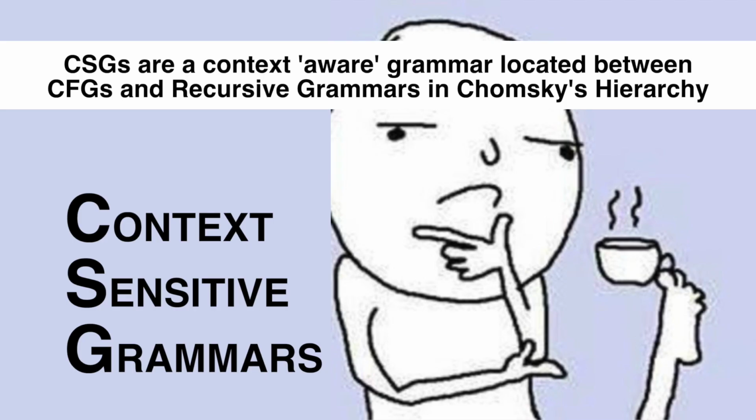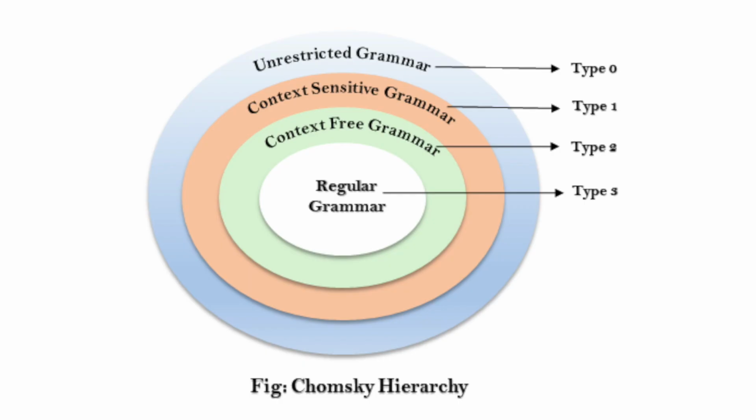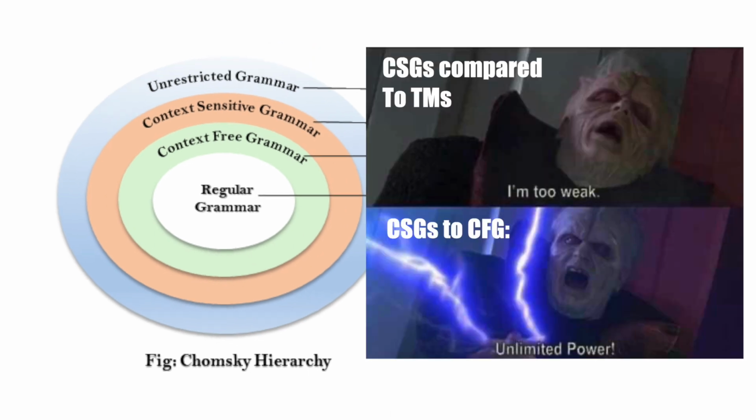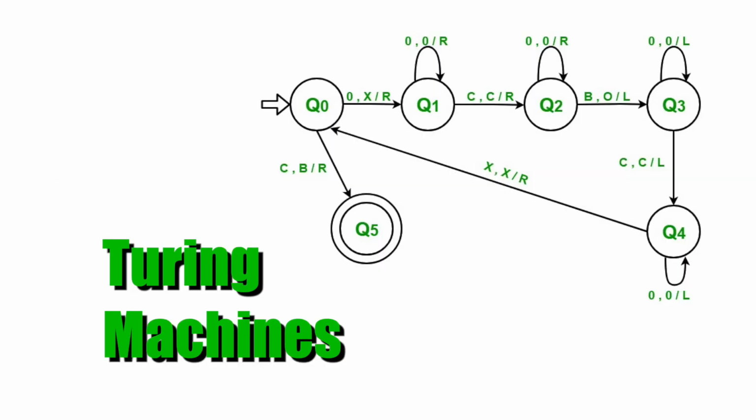Context-sensitive grammars, CSGs, are a grammar located between the context-free and recursive grammar types in Chomsky's hierarchy. This means that not only is it more powerful than context-free, but it's also weaker than everybody else's favorite topic of the course: Turing machines.